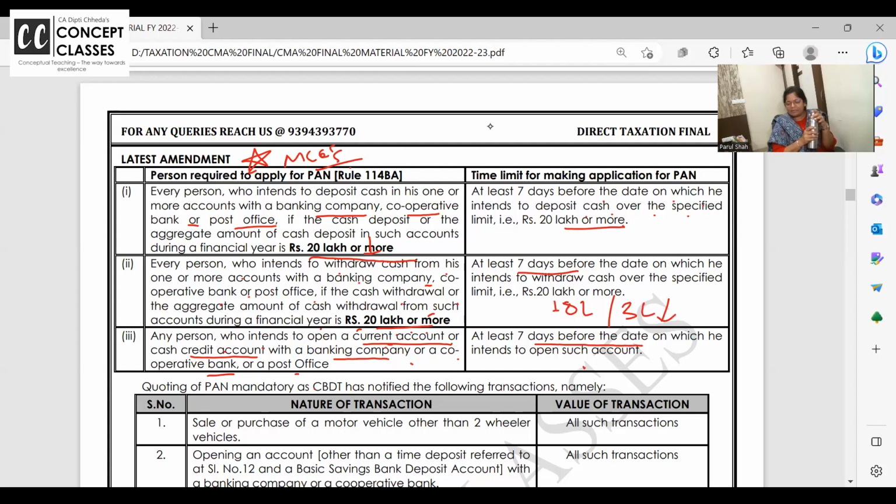I might exceed 10 minutes because I want to finish this topic. So if you are getting too late for your dinner time and all, you can leave and check the recording. If not, we'll continue.